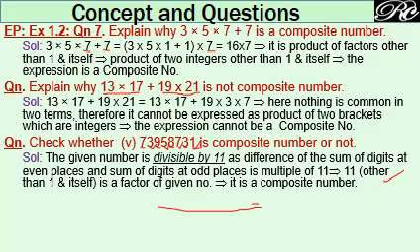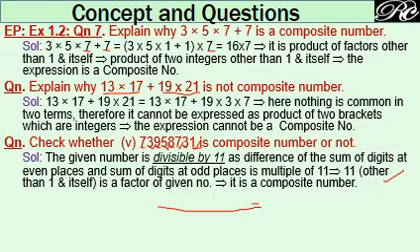So the sum of the digits at even places and the sum of the digits at odd places, take their difference, and if it is divisible by 11, then the number itself is divisible by 11. So this condition is satisfied here. So this big string is divisible by 11, so it will not be a prime, it is a composite number. The same is written here in the explanation.